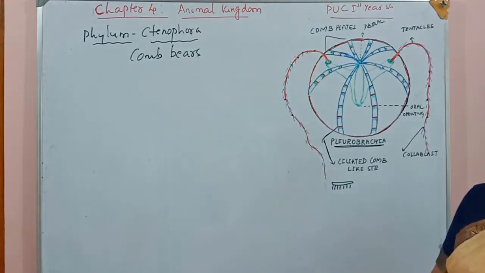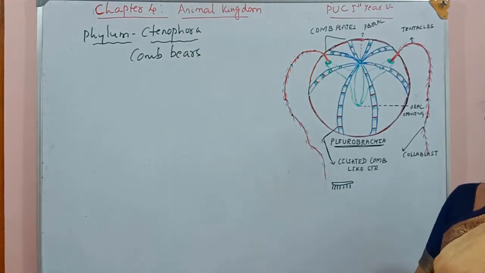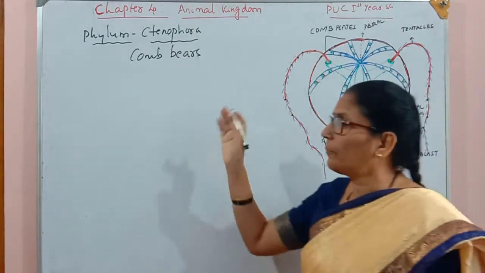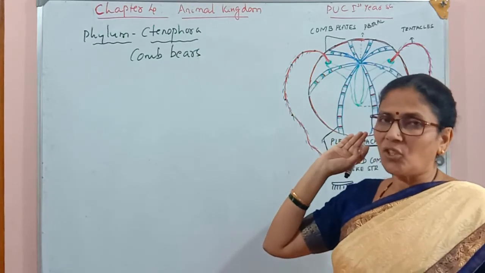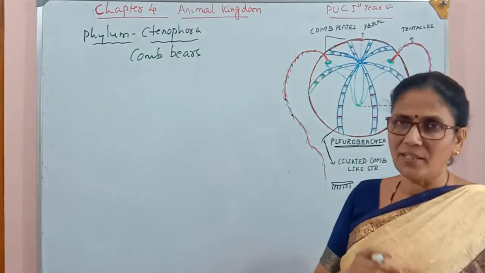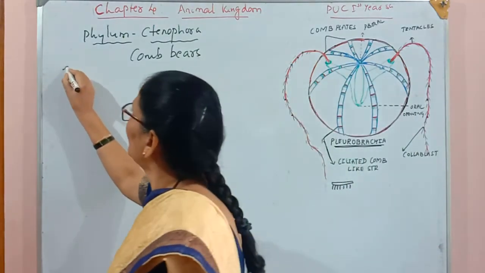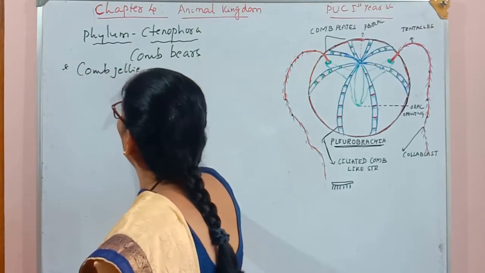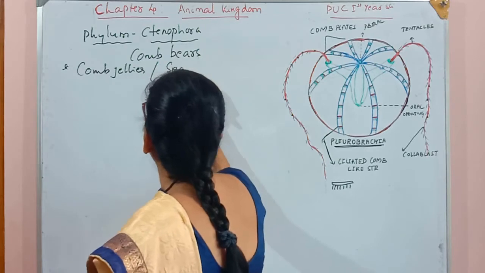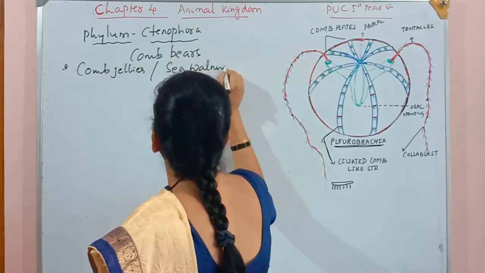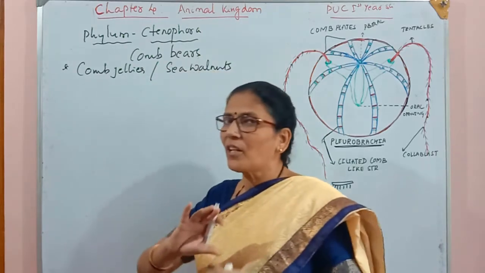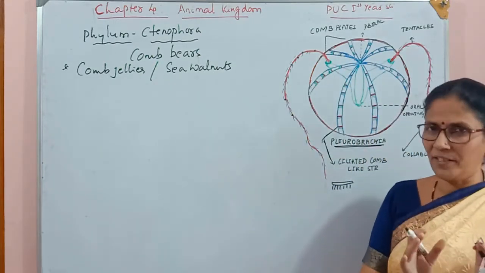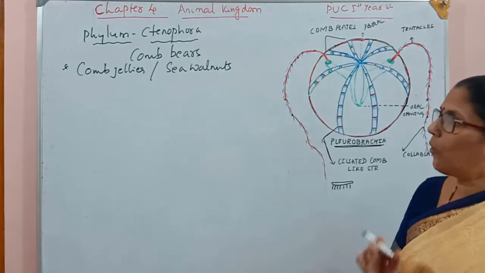These are also commonly called comb jellies, or they may also be called sea walnuts. Because of their comb bearing structures on their external surface, they are commonly called comb jellies or sea walnuts. Sea walnuts because of their shape. Their shape is round, they look like a walnut. So that's why they are called the sea walnuts.